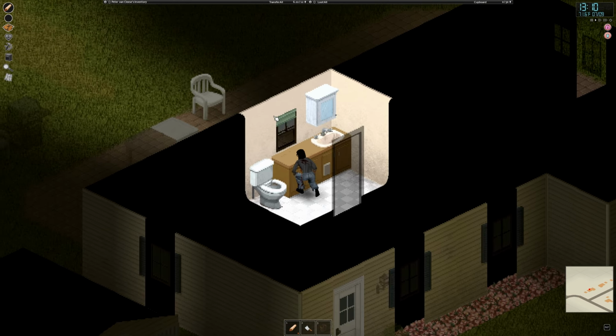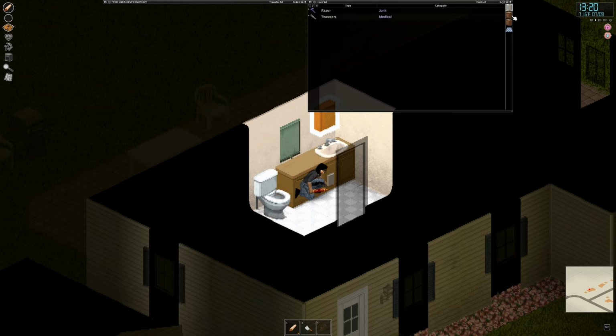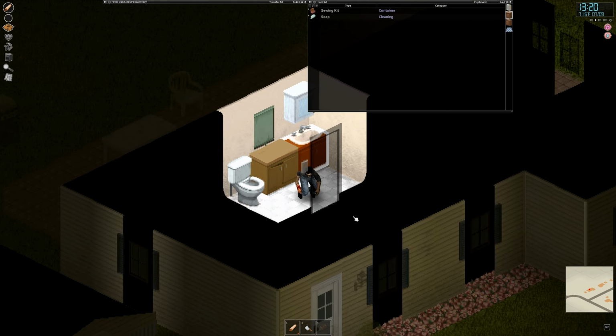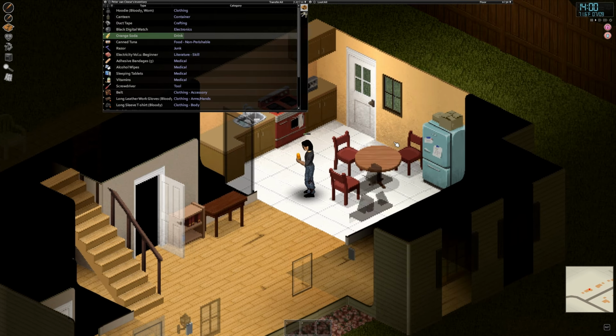Then I made my way over to another building. This was right across the street. Luckily found an open window. Was able to find some orange soda, drank that.